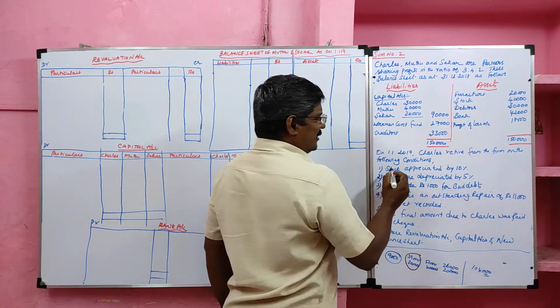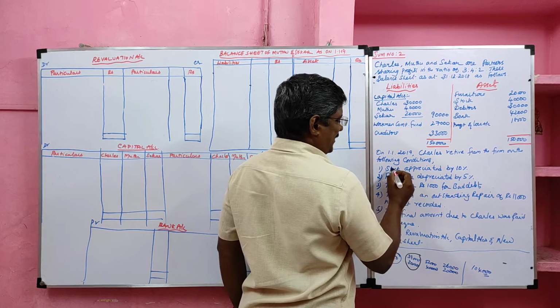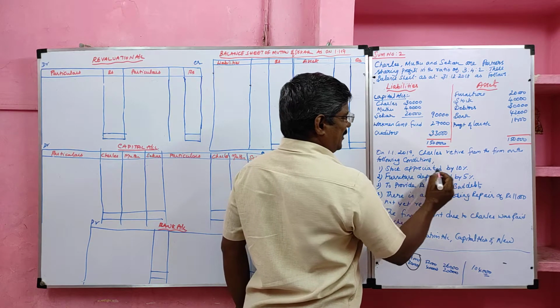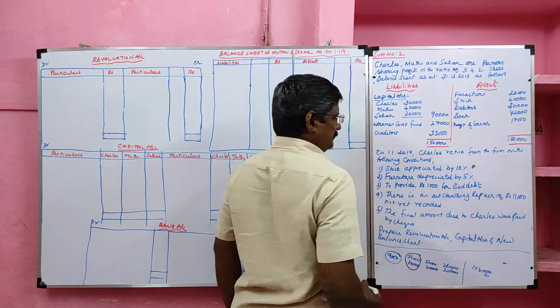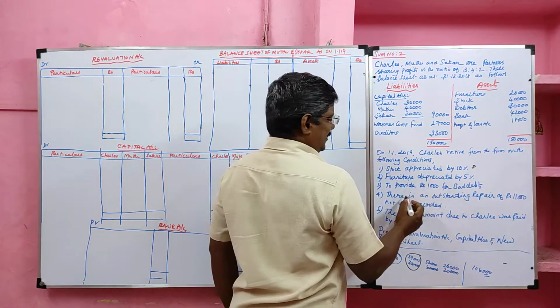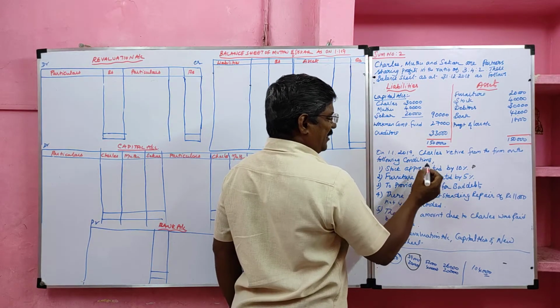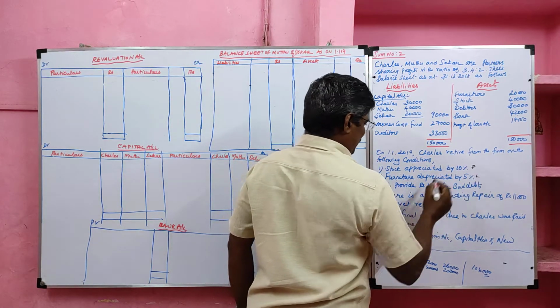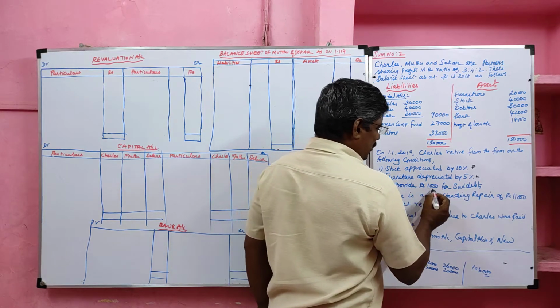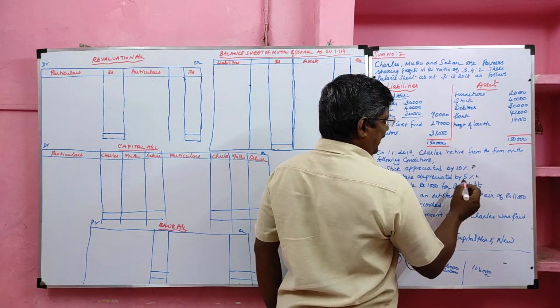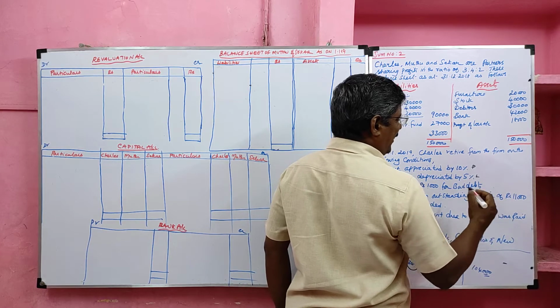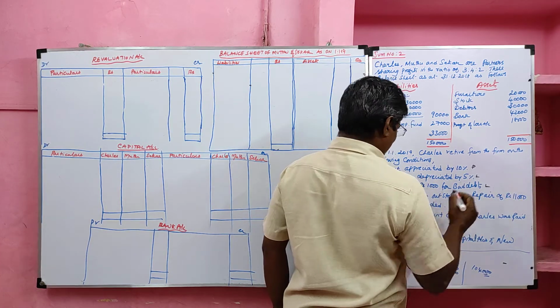Condition number 1. Stock appreciated. Stock is an asset. Asset value appreciated. It is a profit item. Furniture depreciated. Furniture is an asset. Its value decreases. It is a loss item. To provide ₹1,000 for bad debts. So provision for bad debts is a liability. We are providing. It is a loss item.